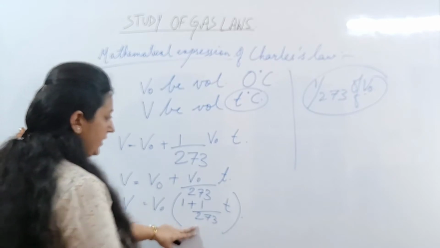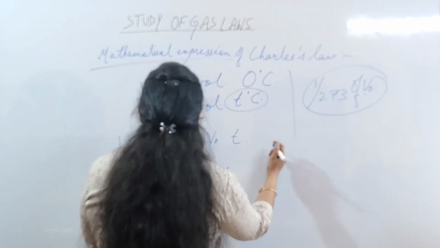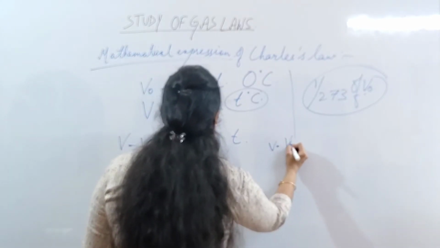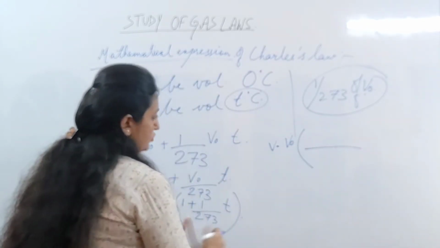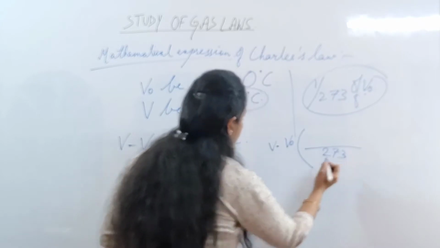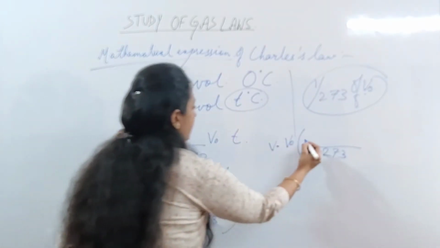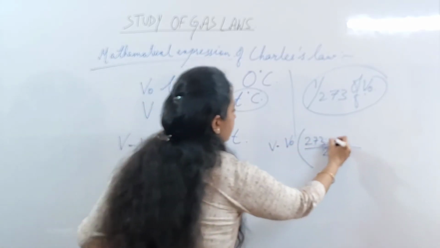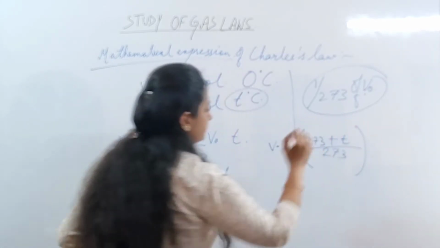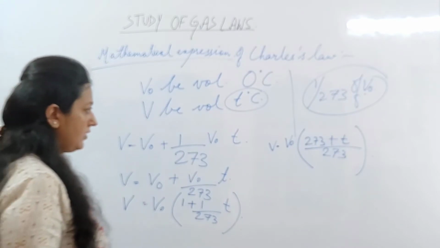Now after calculating this, we get V is equal to V naught. Take the LCM, 273. So here we will get 273 plus T. Fine.